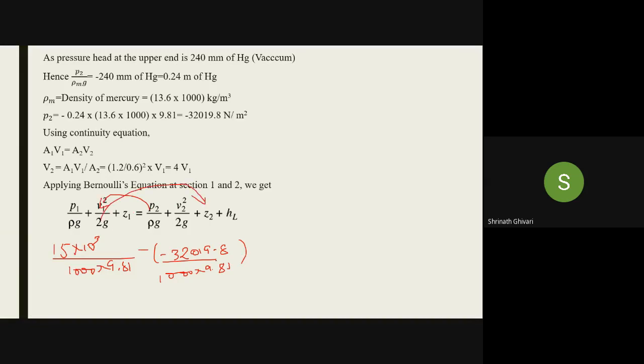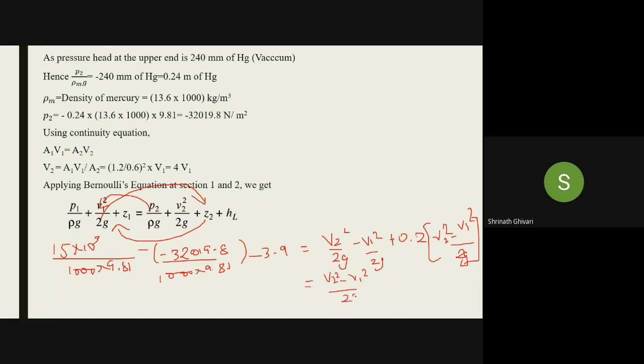Z1 is 0, plus Z2, I'll take it this side, so minus 3.9. This will be one side. Another side will be V2 square by 2G minus V1 square by 2G plus HL, which is 0.2 V2 square minus V1 square by 2G. Do you agree with this at least?